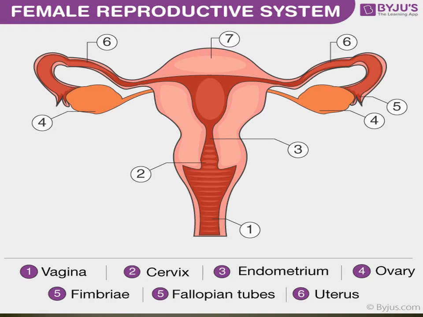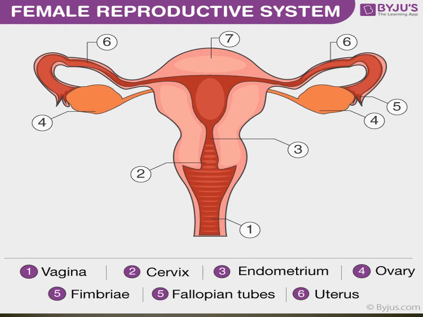They produce the female gametes, that is ova, singular ovum, as well as secrete the hormone estrogen. In males, testosterone; here, estrogen. There a pair of testes, here a pair of ovaries. The ovary produces female gametes, that is ovum.